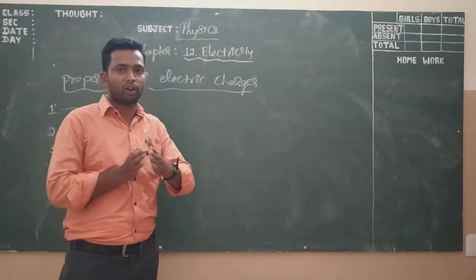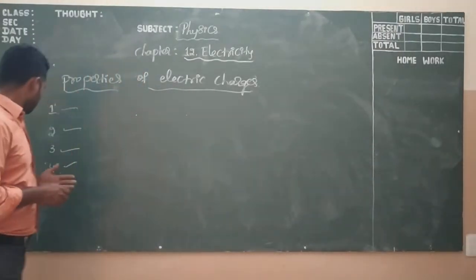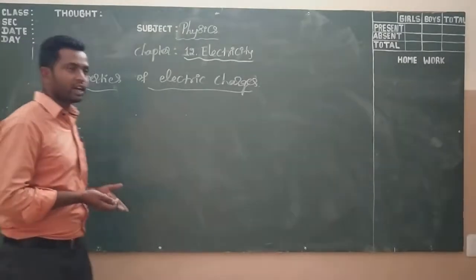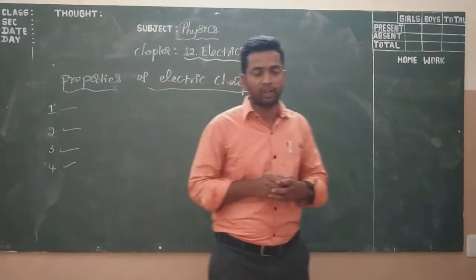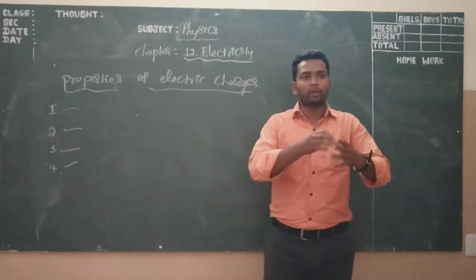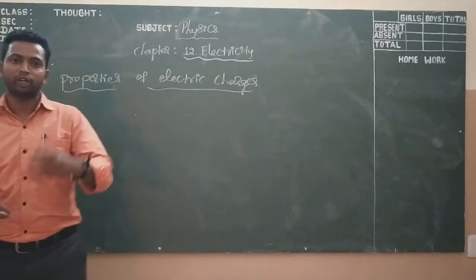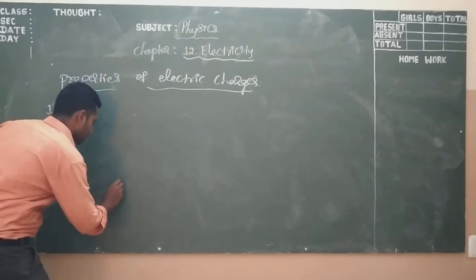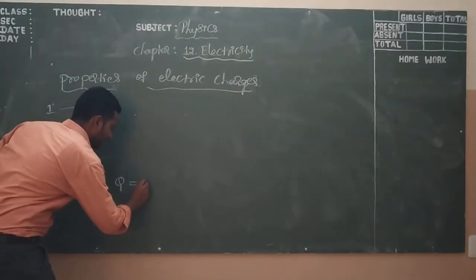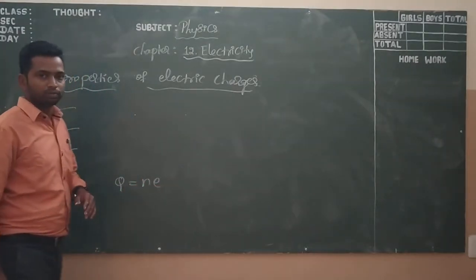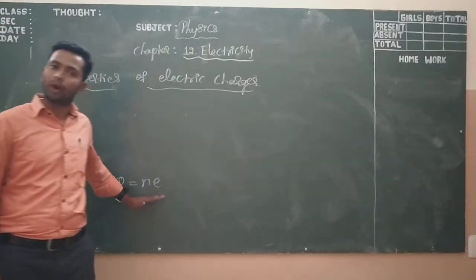Okay, the charge cannot be destroyed. Next, the fourth one is that charge is quantized, which means the net or total charge is an integral multiple of charges. So Q is equal to n times e. That is what it means for charge to be quantized.